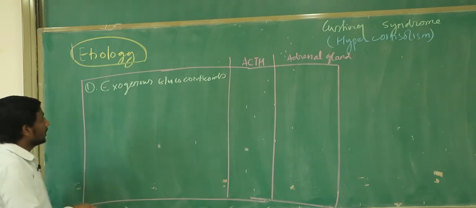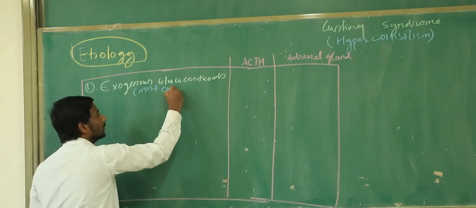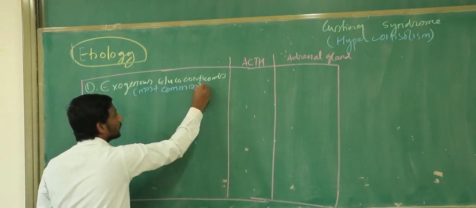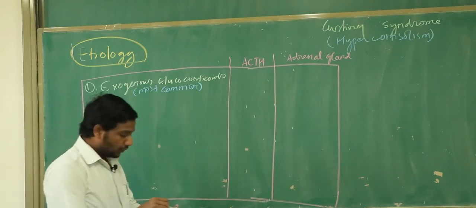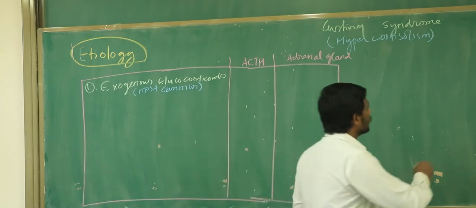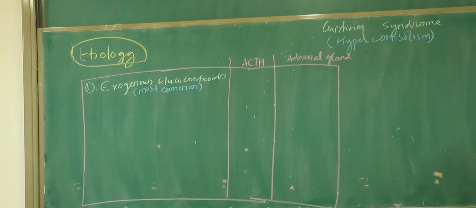Now keep in mind, never to forget that this is the most common cause of hypercortisolism in the world. This is the most common cause for the Cushing syndrome in the world. And you can imagine, all of you try to understand this phenomena. Suppose that I am drawing your hypothalamus is here. Suppose that this is your hypothalamus. And we know that hypothalamus is going to release one very important hormone, what do you call it? CRH, right? Corticotropic releasing hormone.